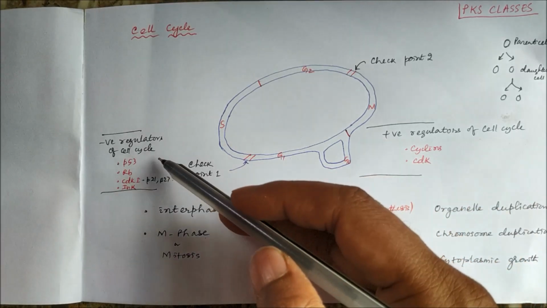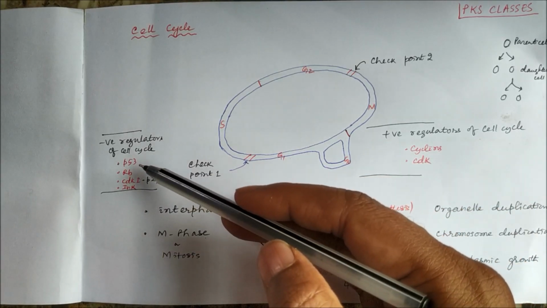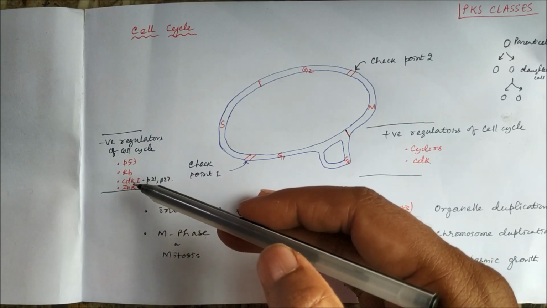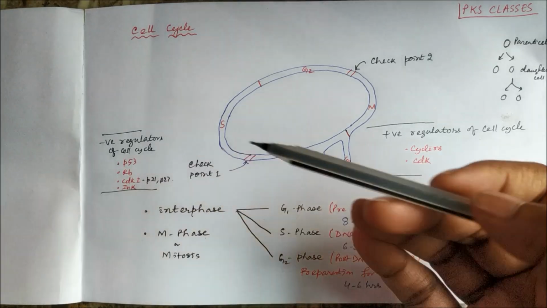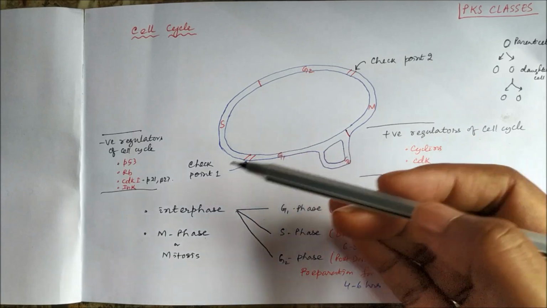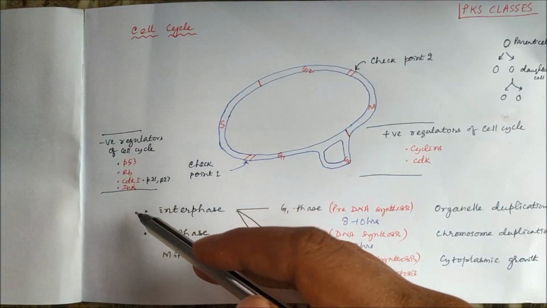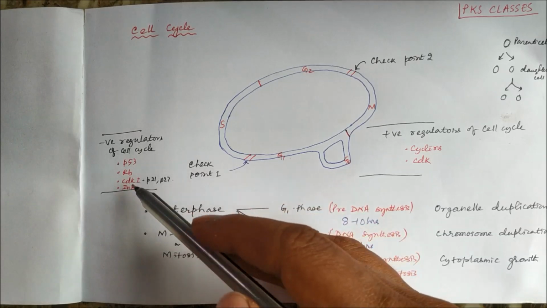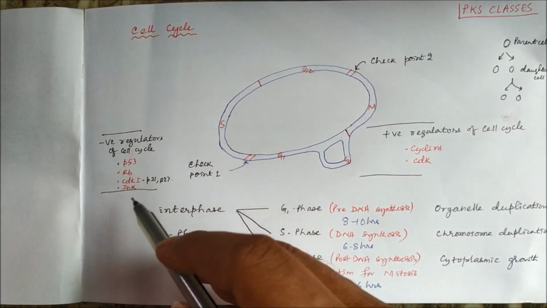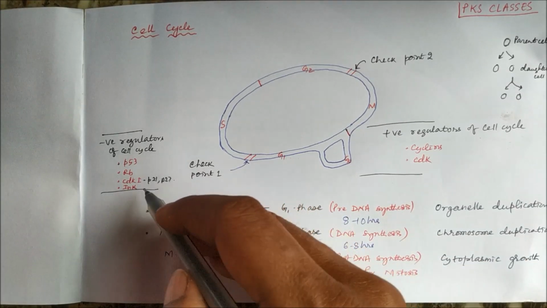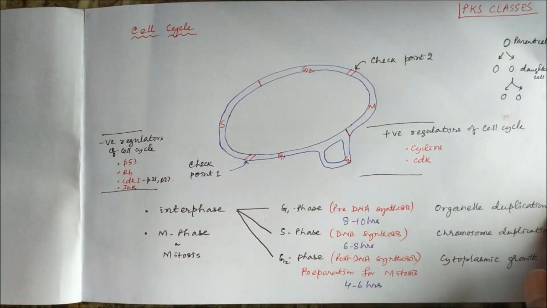What are the negative regulators? P53 gene and retinoblastoma RB gene are the negative regulators. In addition, we have inhibitors of CDK, CDK inhibitors, and P21, P27 are examples of some of the CDK inhibitors.